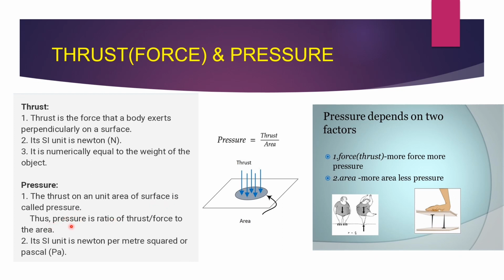Thus, pressure is the ratio of thrust, or force, to the area. The SI unit is Newton per meter squared, or Pascal. The pressure formula is thrust divided by area. Pressure depends on two factors: more force means more pressure, and less area means more pressure.